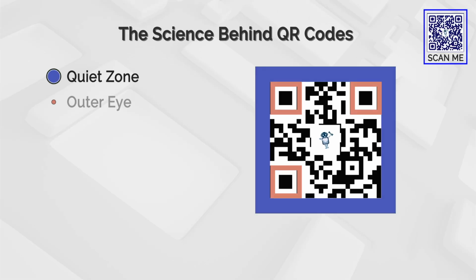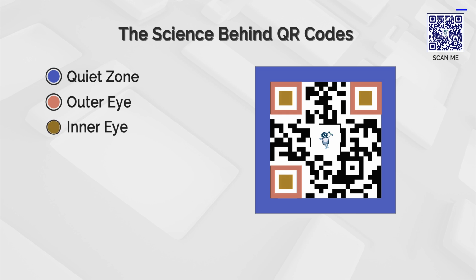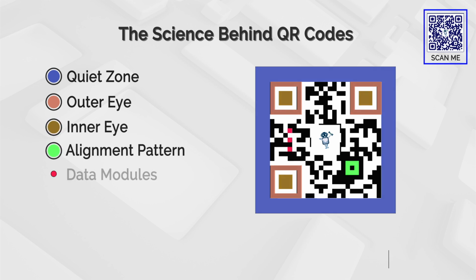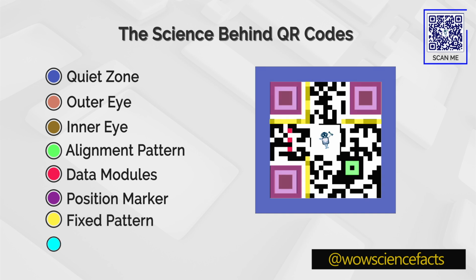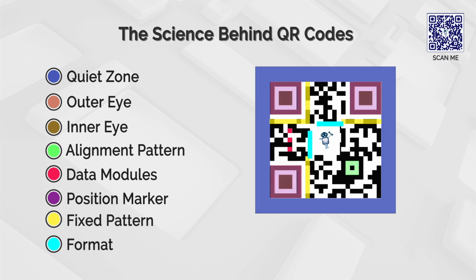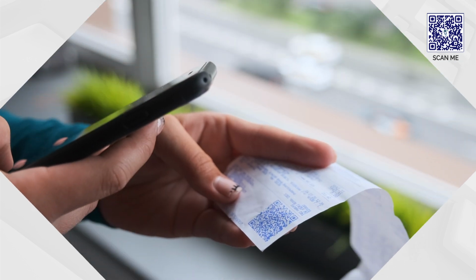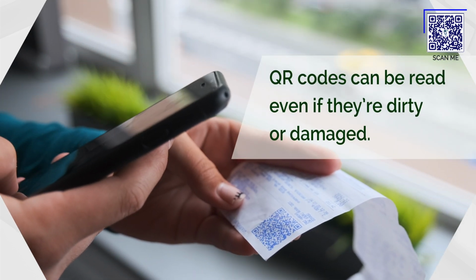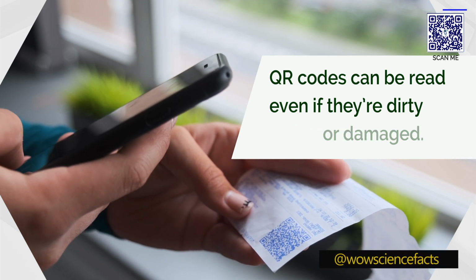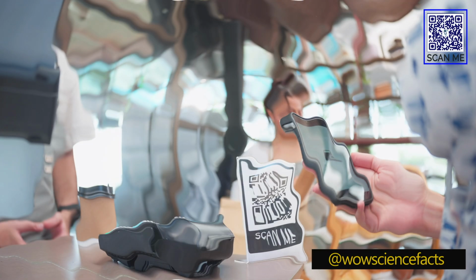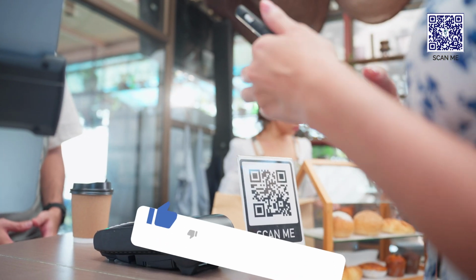But how do they work? QR codes store information in a grid of tiny squares. When your phone's camera scans the code, it reads the pattern of black and white squares, which represent binary data. Thanks to error correction, QR codes can be read even if they're dirty or damaged. This resilience makes them incredibly reliable.